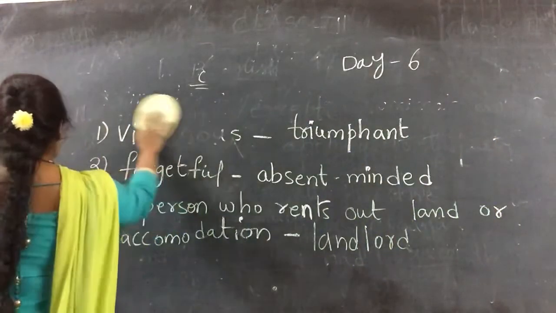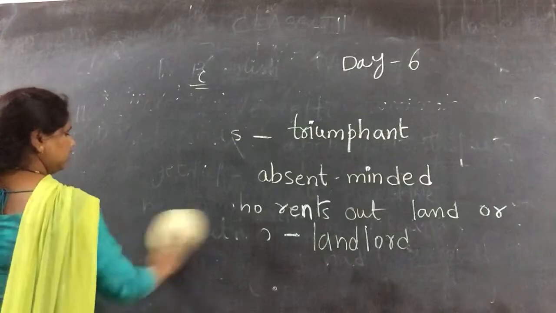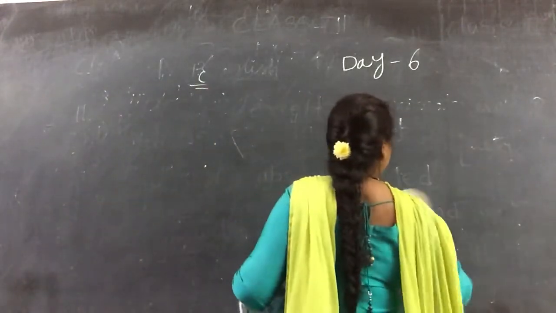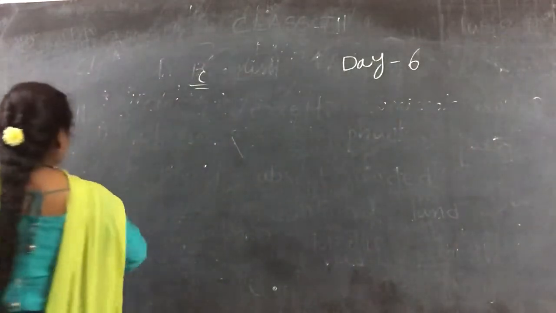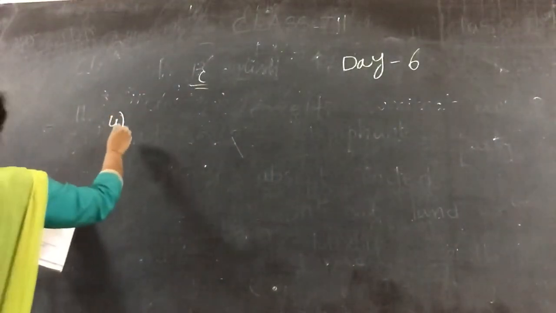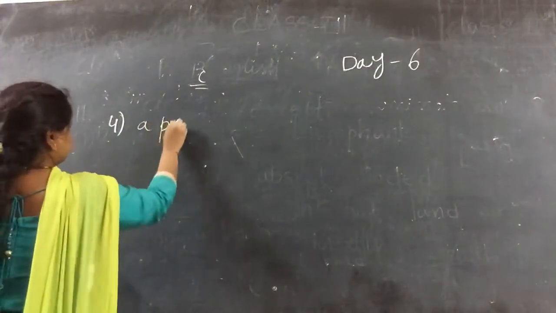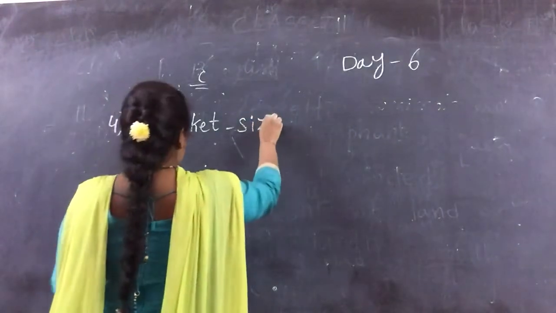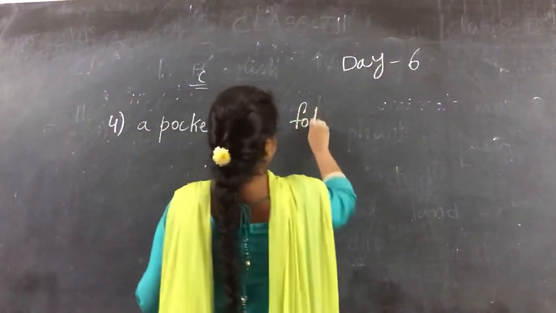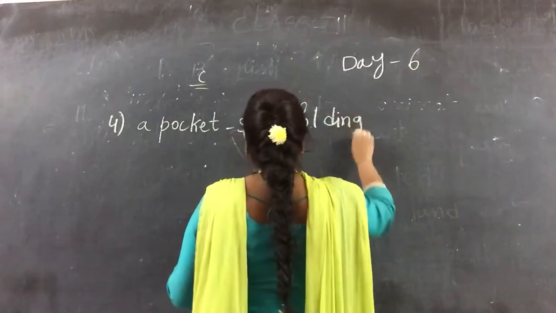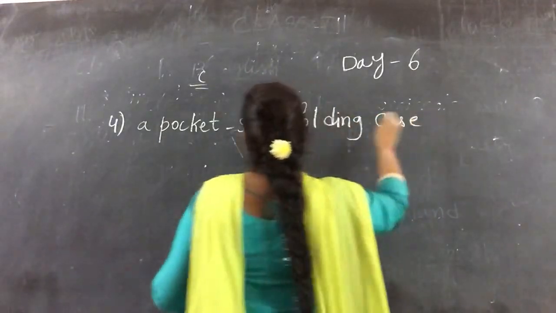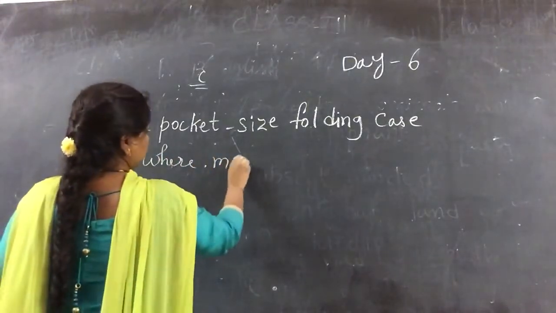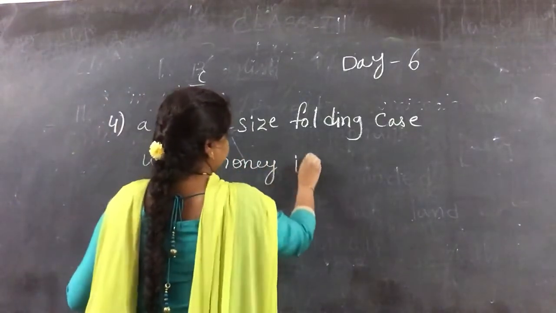Now moving on to the fourth one. These all words you have in your lesson. Fourth one. A pocket size folding case where money is kept.